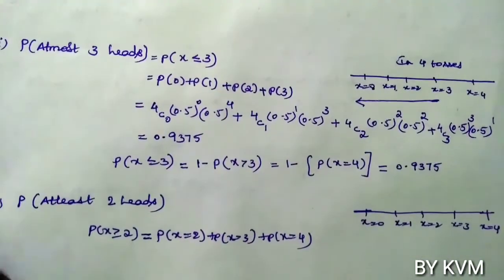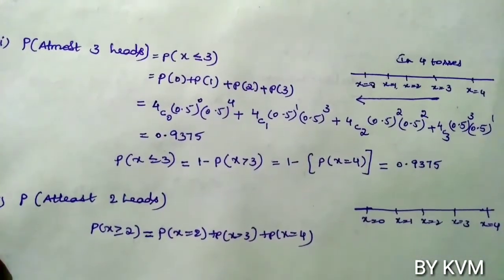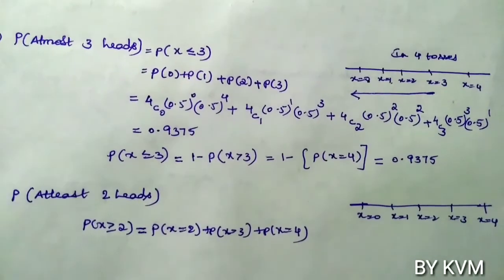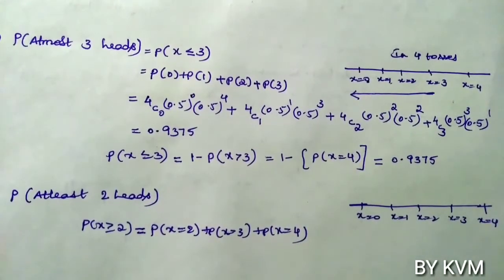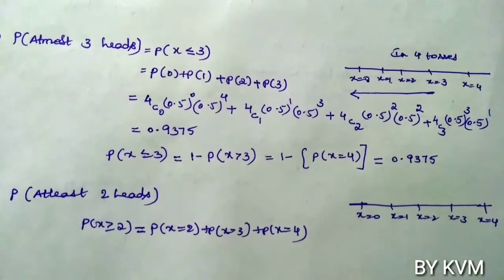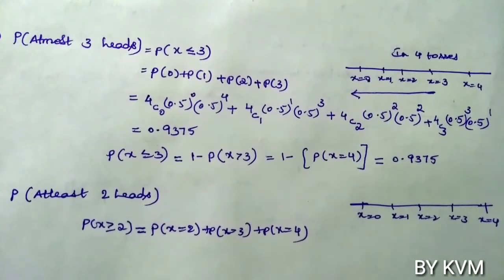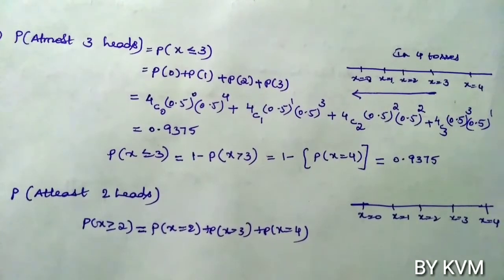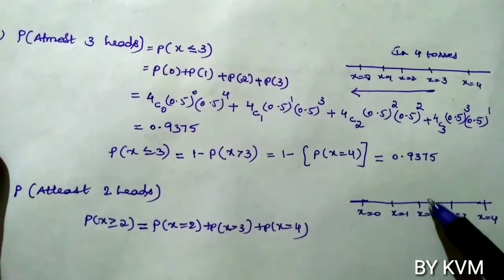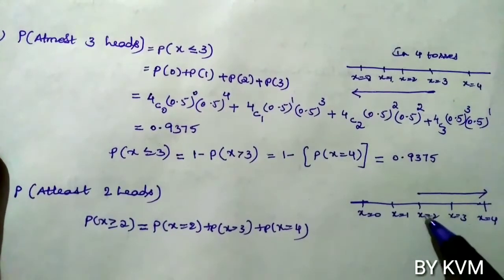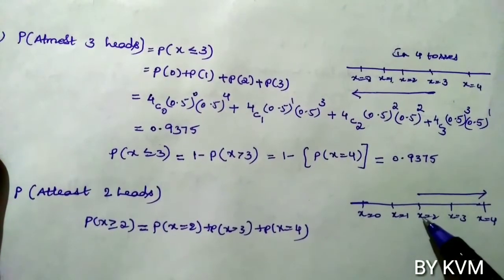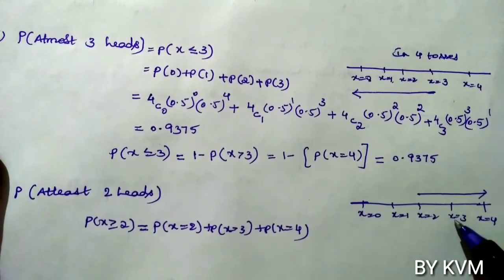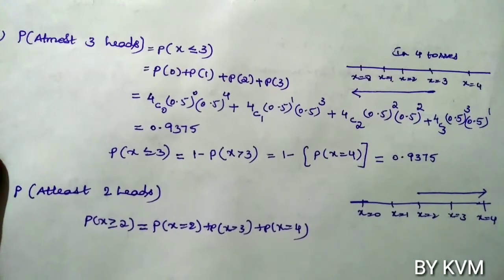Now last case, probability of at least 2 heads. So at least means minimum you should get 2 heads or more than 2 heads. That is, x equals, in 4 tosses you can get 2 heads or more than 2 heads. That is, you may get 3 heads or you may get 4 heads.